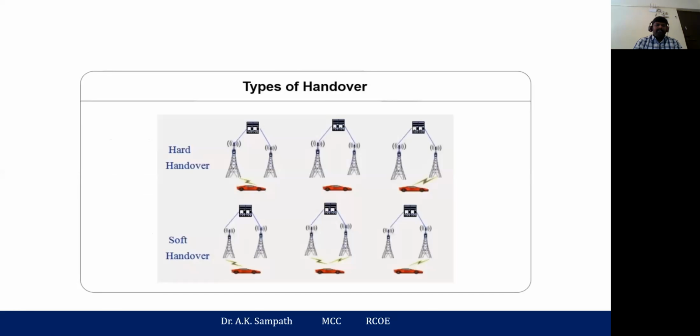The first category is the hard handover. In a hard handover, the call is interrupted. The call will be disconnected, and sometimes you will get interrupted services when you move to the coverage area of the next cell. In that case, you get the network services again, and then you can start calling again, or start getting the services again, right? So in the case of hard handover, the call or service will be disconnected whenever you move from one base station to another base station.